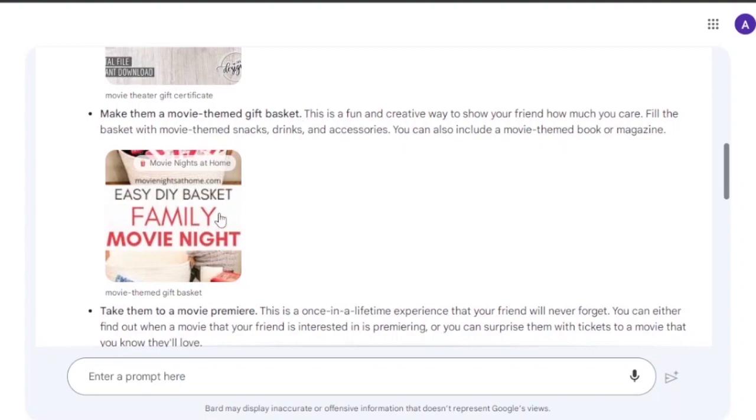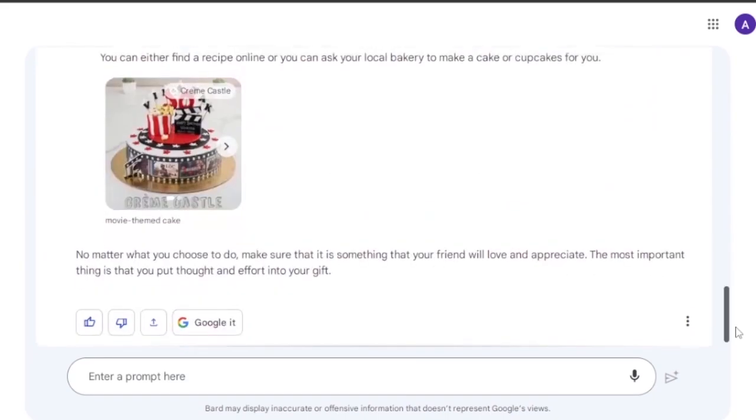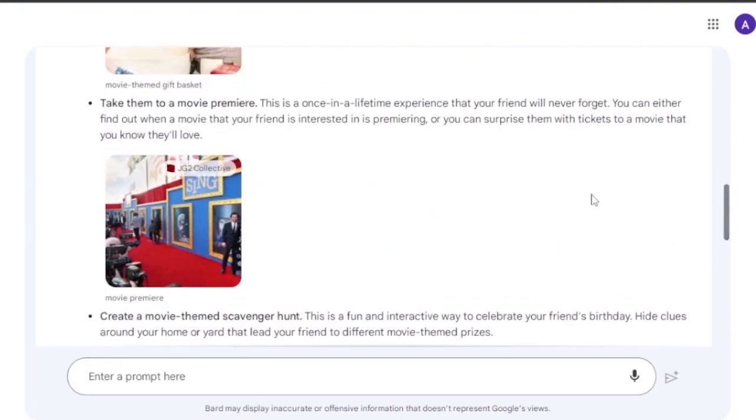If I want to make a basket, I can go to this website, Easy DIY Basket Family Movie Night, follow the instructions and make a basket myself. This is a very good thing about Bard: it browses the whole internet for you, and everything related to the ideas it gives you, you can get here.